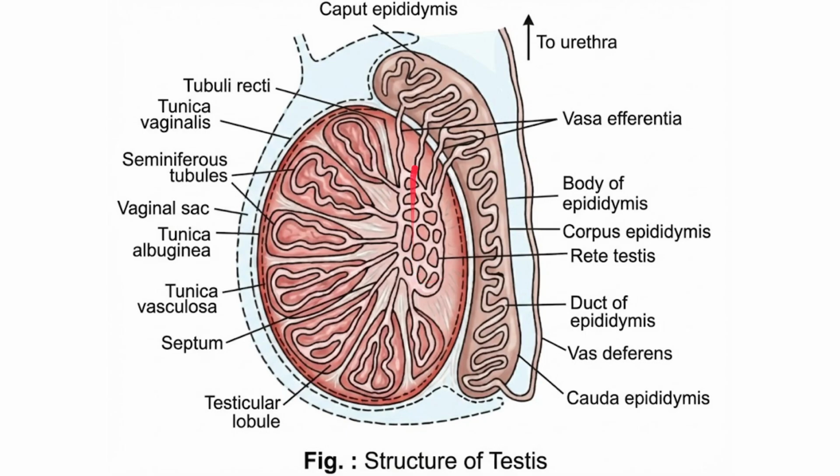Then rete testis will join to form vasa efferentia. This is vasa efferentia. Then vasa efferentia will join to form this layer, which on the back side is called the epididymis. From the epididymis, what will arise is this thing called the vas deferens. That one you can see.